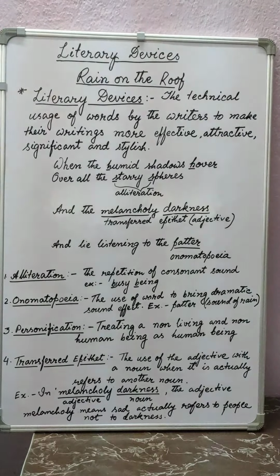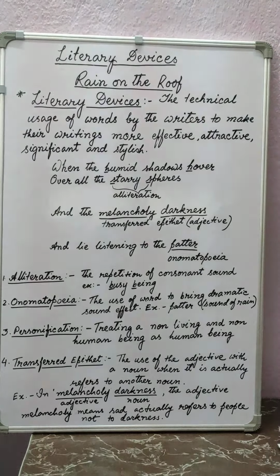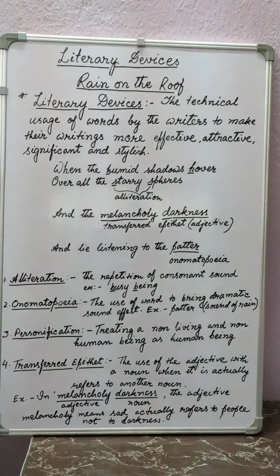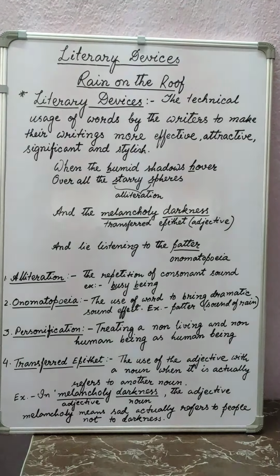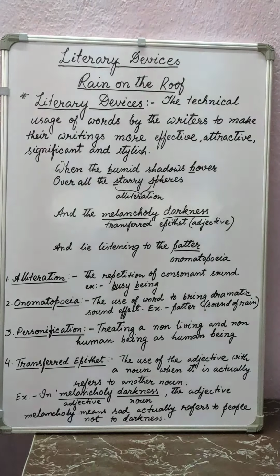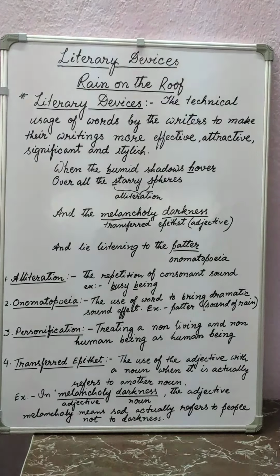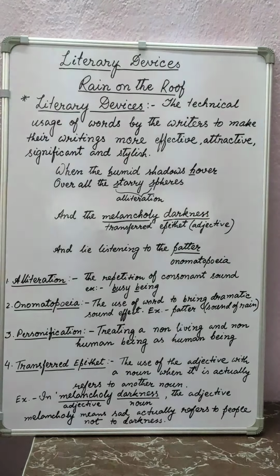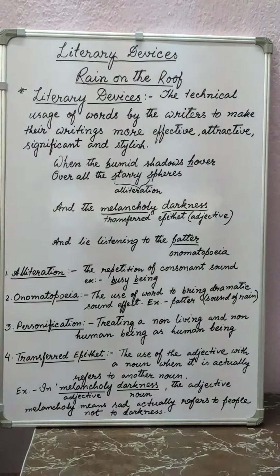There are so many types of literary devices, so if I tell you all, then you will be confused. So as per your text, that is poems and prose, basing upon those, I will give you examples and I will explain.